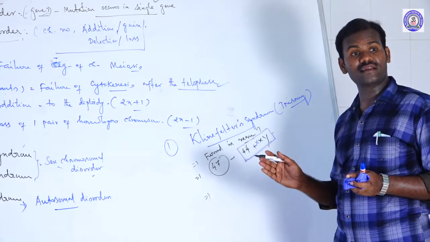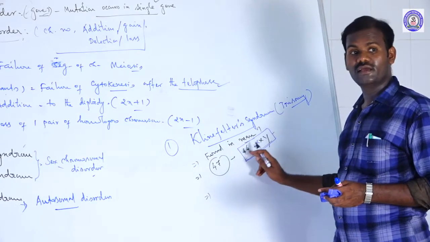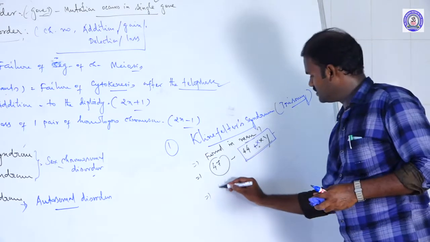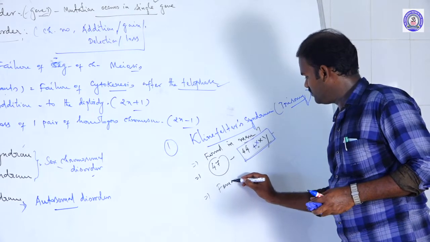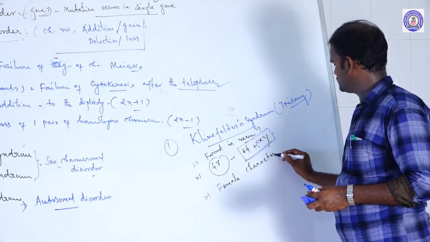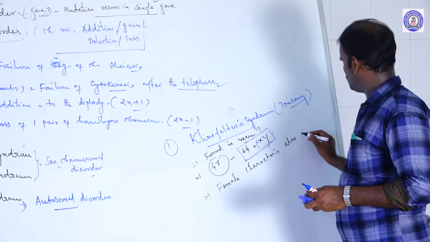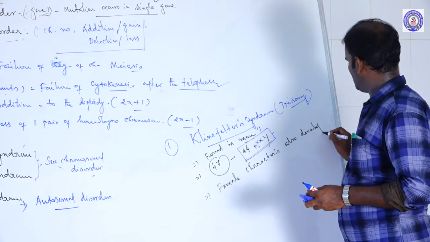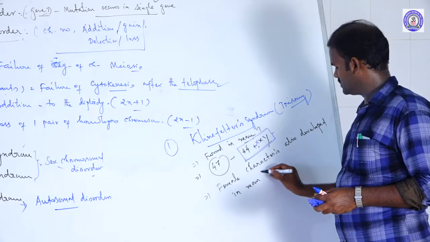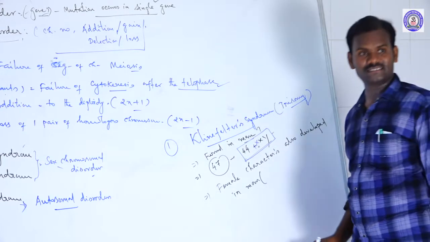But in this patient, certain female characters also develop in the male due to the addition of these sex chromosomes. The development of breast in man is called gynecomastia.